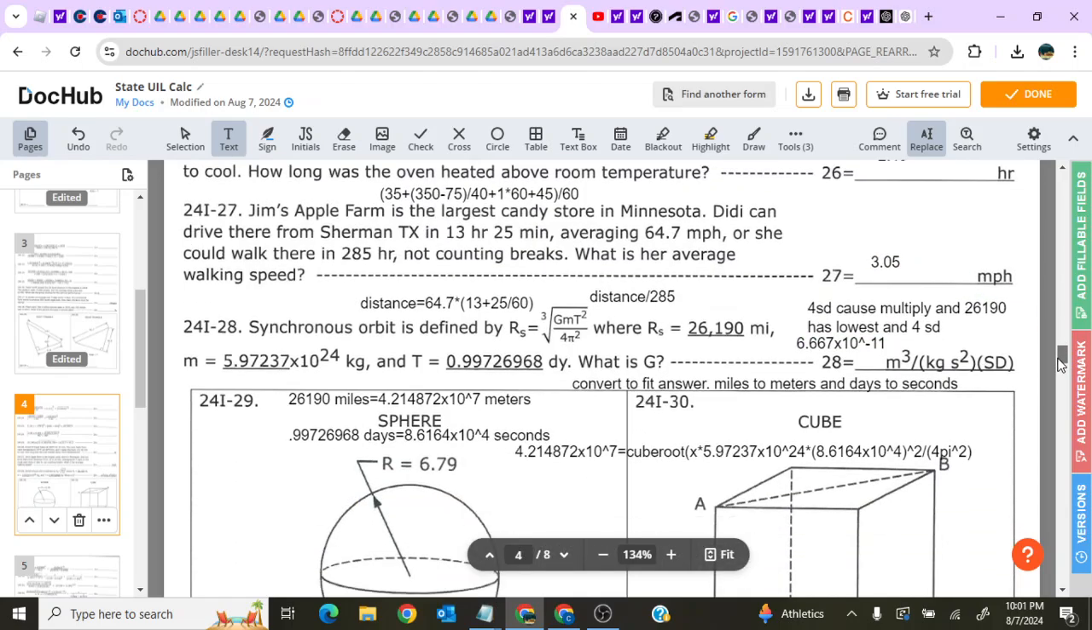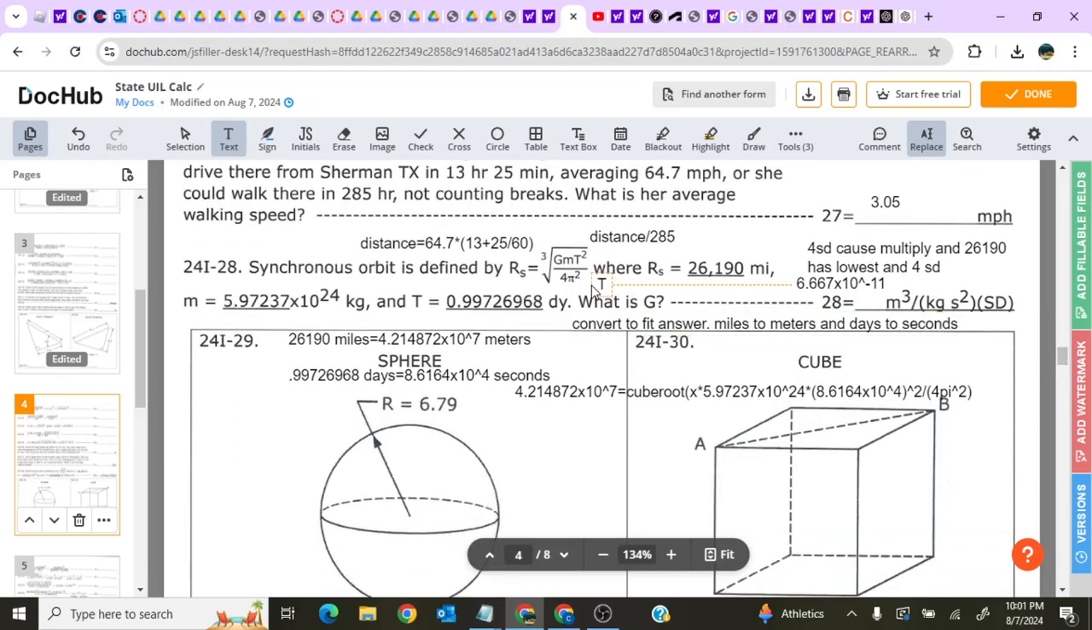28, this is a problem that's more complicated than it appears on the surface. Synchronous orbit is defined by r of s is equal to the cube root of GMT squared over 4 pi squared. And it gives you the values of all this stuff. What is G? Now, normally you'd think that you just plug all these values into the equation. However, there's a catch, and that catch comes from what they want you to answer in.